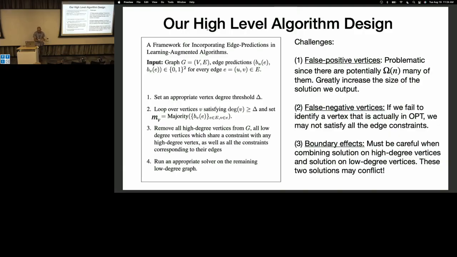And not so much for the vertex cover problem, but for other problems we study, there's also an issue of combining 2 algorithms. What I mean by that is, right, for high degree vertices, we're essentially listening to the prediction, and for the low degree vertices, we're running maybe some other complicated algorithm. Combining them might conflict with each other for general constraint satisfaction problems. Okay.